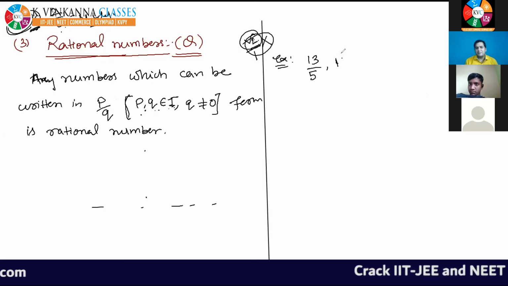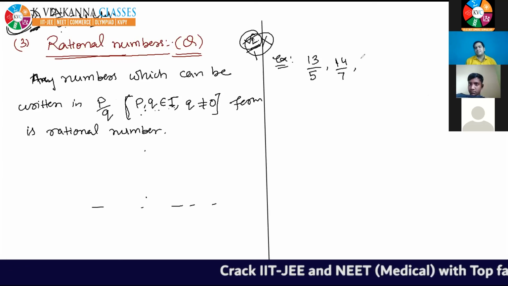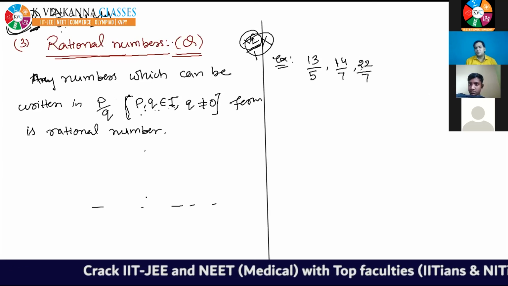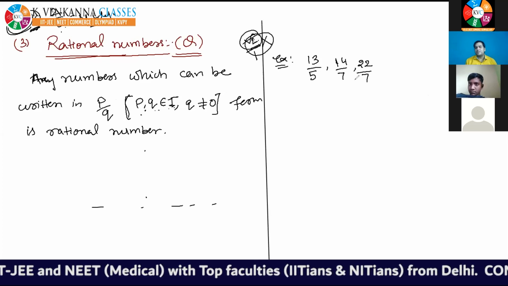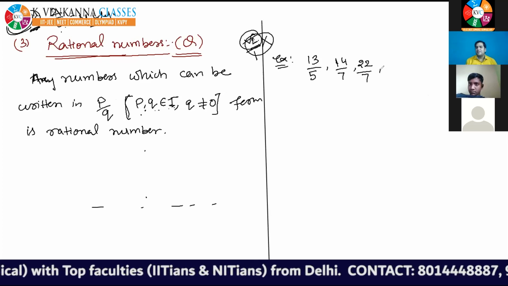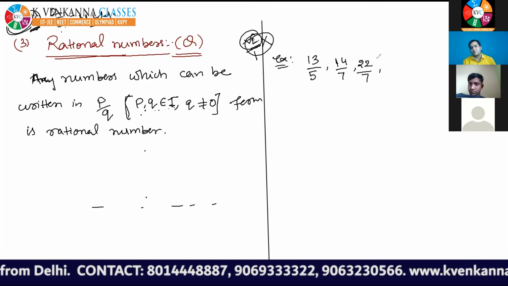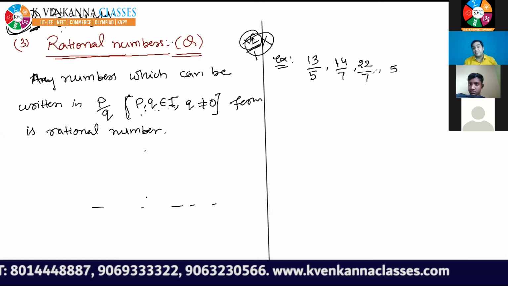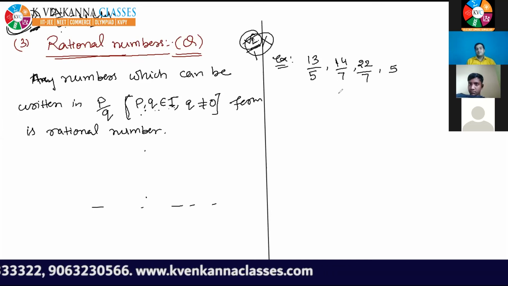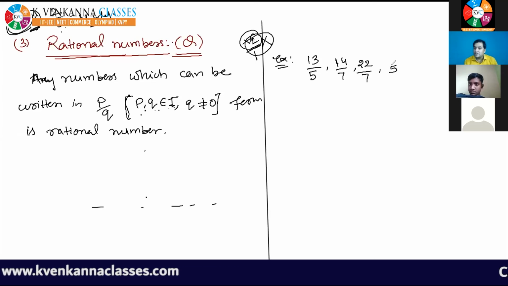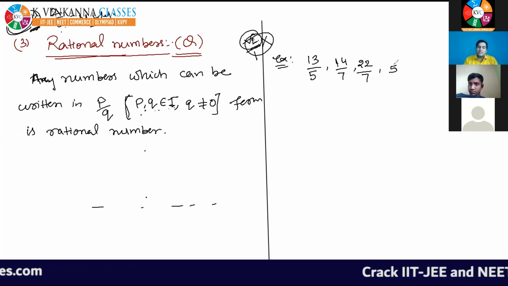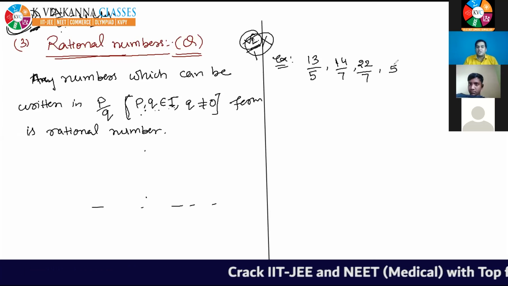13 by 5, 14 by 7, all these are examples of rational numbers. 22 by 7 is rational. 0 by 2 is also rational, no problem. Minus 1 by 2 is also rational, no problem. And see, I am writing an integer 5. So is this 5 rational or not? Can you tell me, is this 5 rational or not?